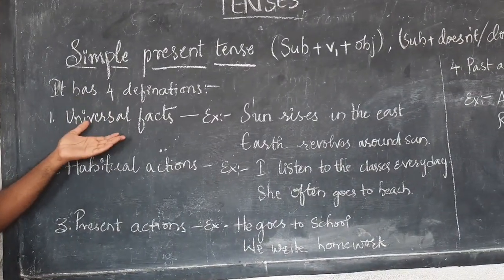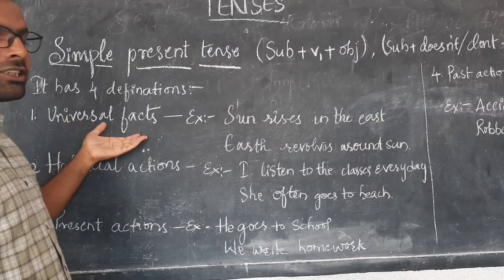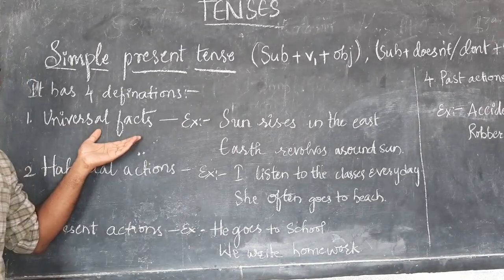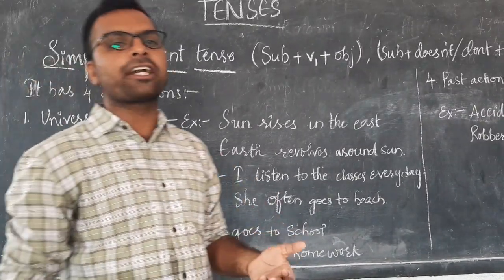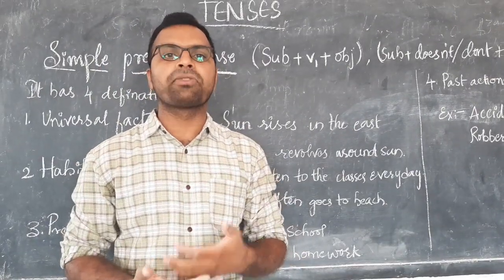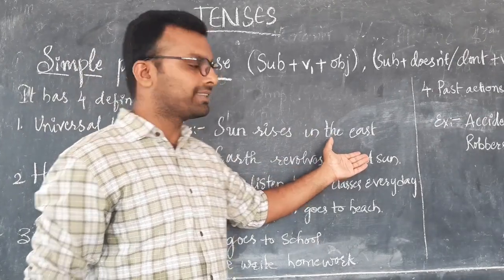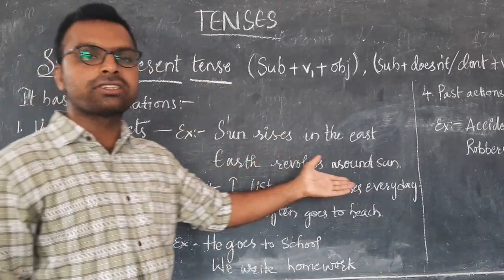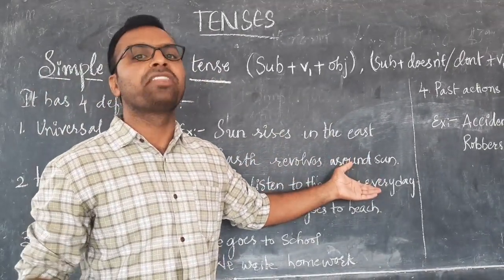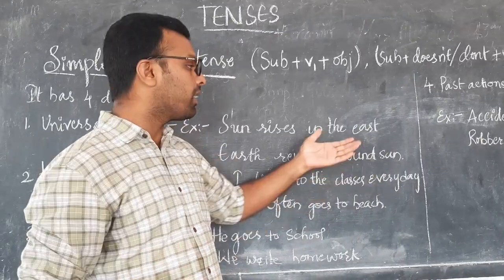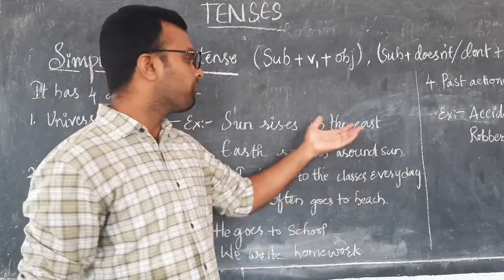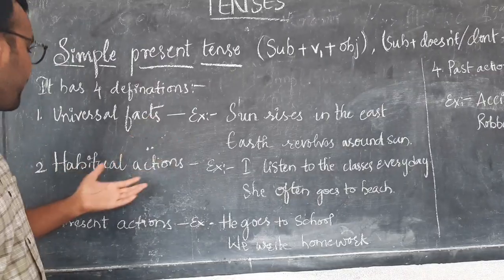There are four definitions, and the first one is the universal fact. What is the universal fact? Universal fact means natural occurrence around the world. The sun rises in the east. And the second one, earth revolves around the sun. These are happening naturally, so we call it a universal fact.